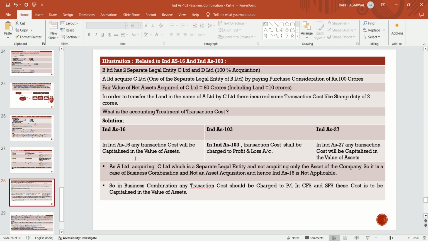The purpose of A Limited in acquiring C Limited is acquiring the business of C Limited. So it is a case of business combination and not a case of asset acquisition, and hence Ind AS 16 will not apply. Ind AS 103 will apply and transaction cost will be charged to the profit and loss account if they are preparing the consolidated financial statements. So in business combination, any transaction cost should be charged to P&L in CFS and NFS.